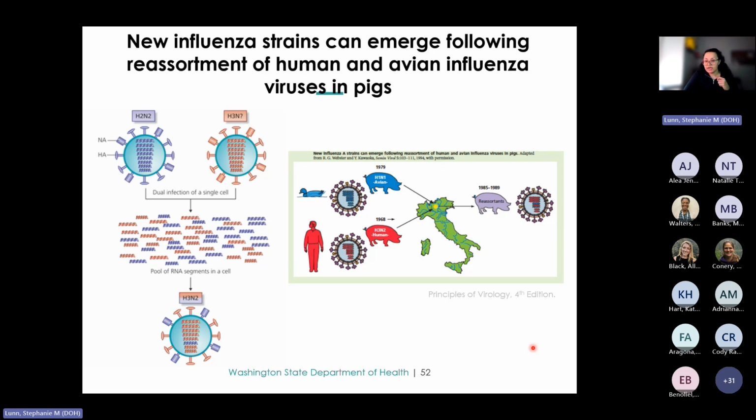And a notable example of this is the 2009 H1N1 influenza pandemic, which some of you might remember. The reassortment of human, avian, and swine influenza strains contributed to the outbreak, which was estimated to have infected a ton of people, somewhere between 43 million and 89 million people, and resulted in approximately 20,000 deaths.